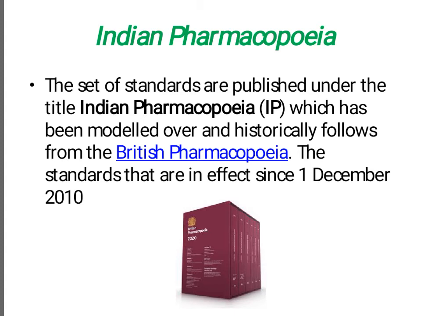Indian Pharmacopoeia is a set of standards that are published under the title Indian Pharmacopoeia, abbreviated as IP, which has been modeled on, or historically follows from, the British Pharmacopoeia. The standards are in effect since 1st December 2010. So the current name of the book is IP, that is Indian Pharmacopoeia, but it has been based on the earlier book known as British Pharmacopoeia or BP.